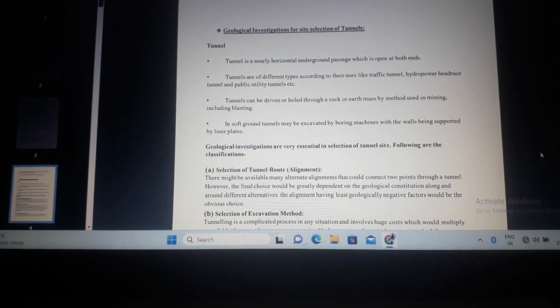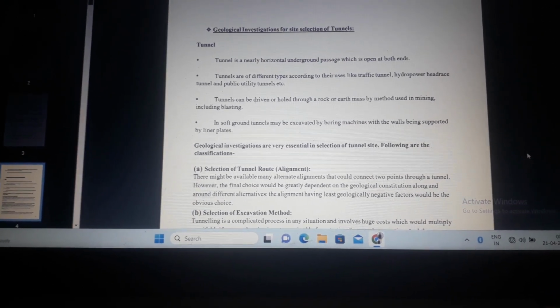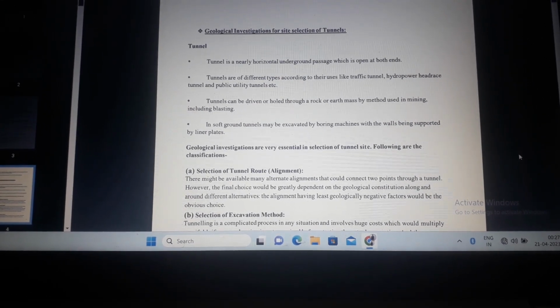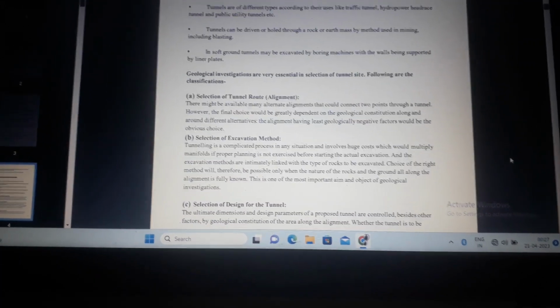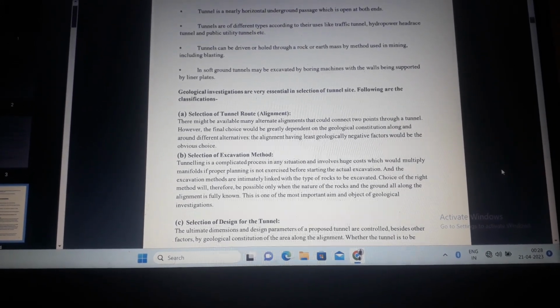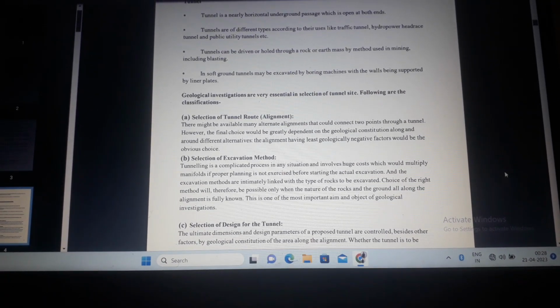Geological investigation for site selection of tunnels. A tunnel is a nearly horizontal underground passage which is open at both ends. Tunnels are of different types according to their use, like traffic tunnels, hydropower tunnels, and public utility tunnels, etc. Geological investigations are very essential in selection of a tunnel site. Selection of tunnel route and alignment. There might be many alternate alignments that could connect two points through a tunnel.